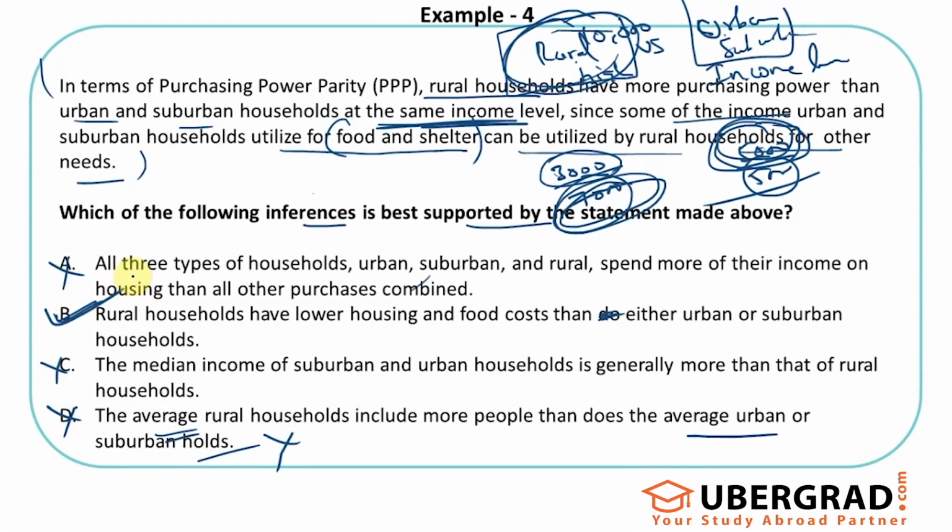So with inferences and conclusions, you have to look at it like that. From the given piece of information, which of these statements can I conclude? I should not use any other factual information or any other piece of information from outside the passage or outside the given information.